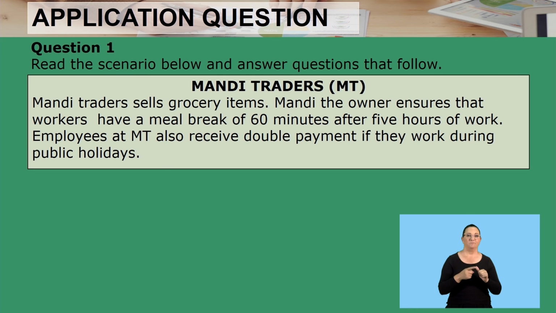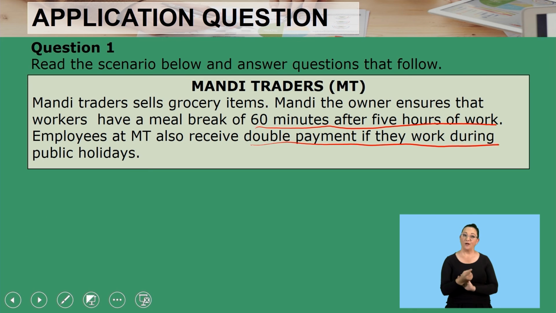The scenario is about Mandy Traders, MT. Mandy Traders sells grocery items. Mandy, the owner, ensures that workers have a meal break of 60 minutes after 5 hours of work. Employees at MT also receive double payment if they work during public holidays. So this is what happens at Mandy Traders.